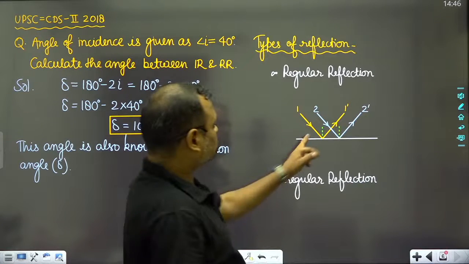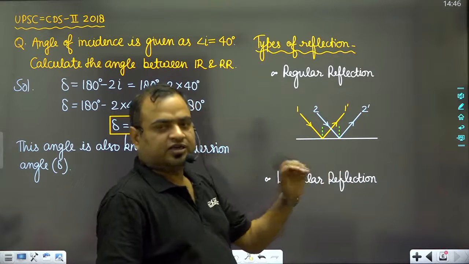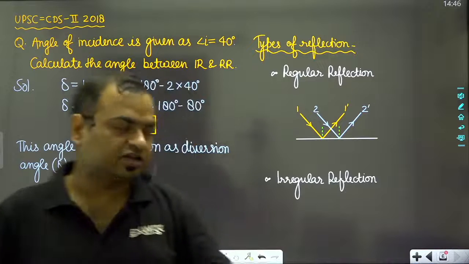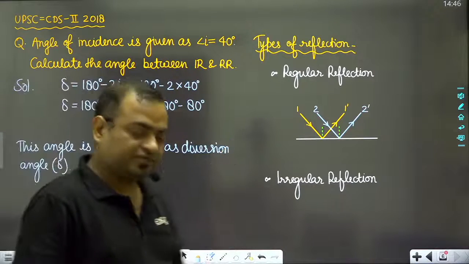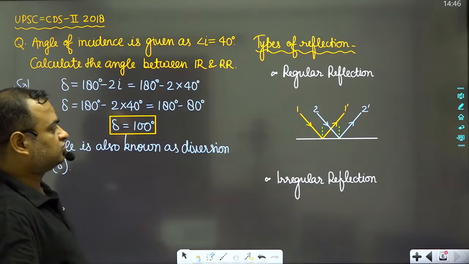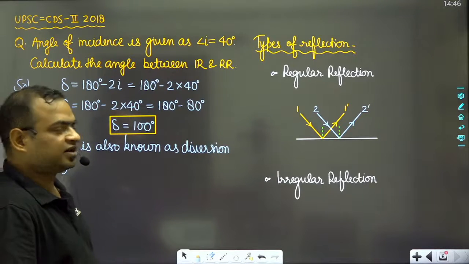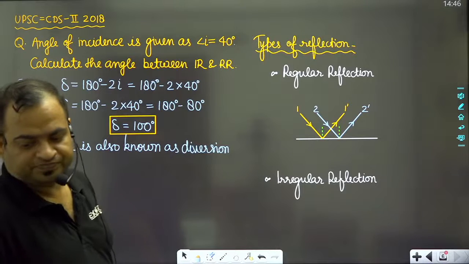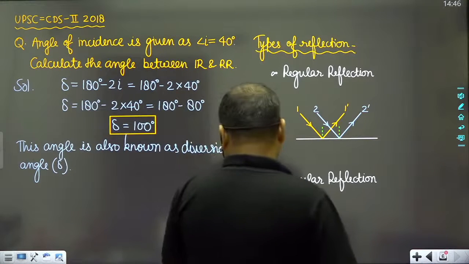So here both the normals are parallel to each other. If the normals are parallel, and the incident rays are also parallel, then obviously the reflected rays will also be parallel to each other. So in this way we can do that.